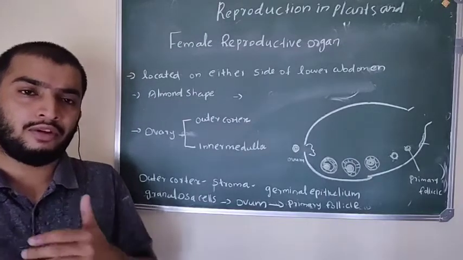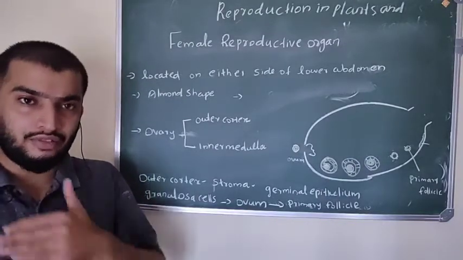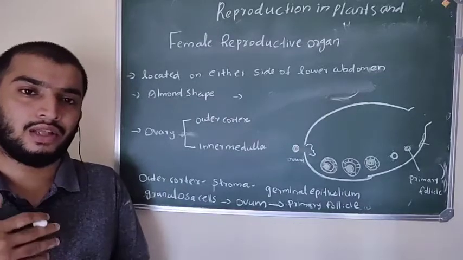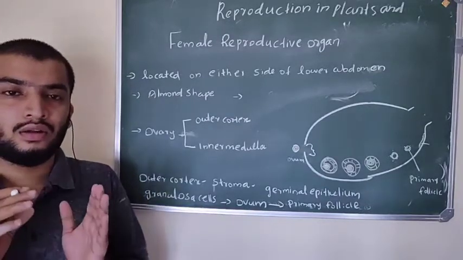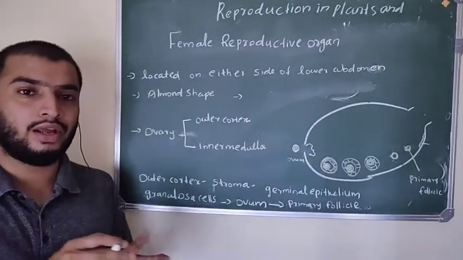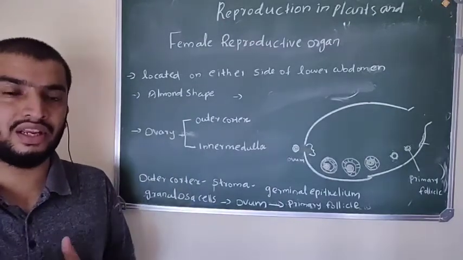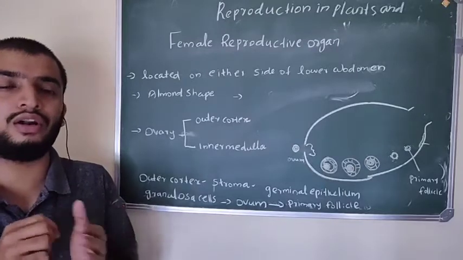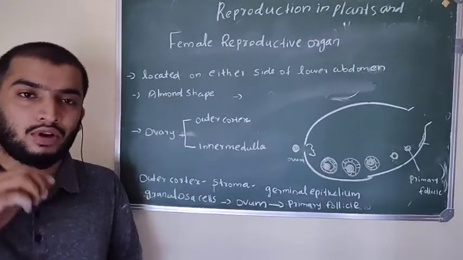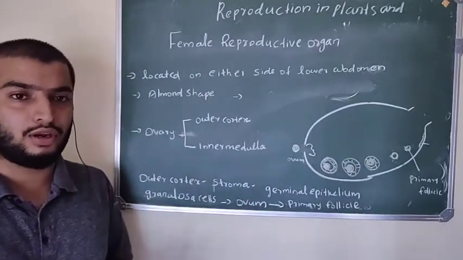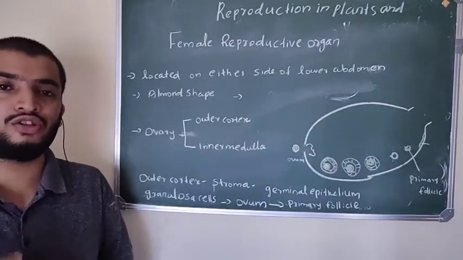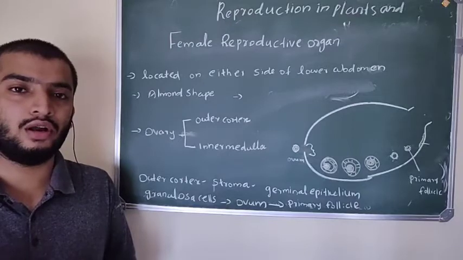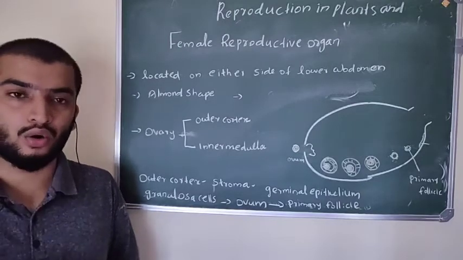But of these primary follicles, in a woman's lifetime, only around 400 to 500 develop, mature and are released outside the body as an egg. So from millions of primary follicles, only 400 to 500 mature follicles become an egg or ovum.